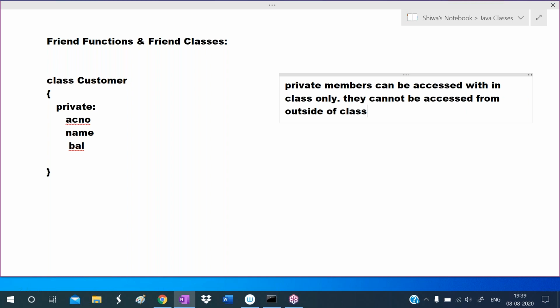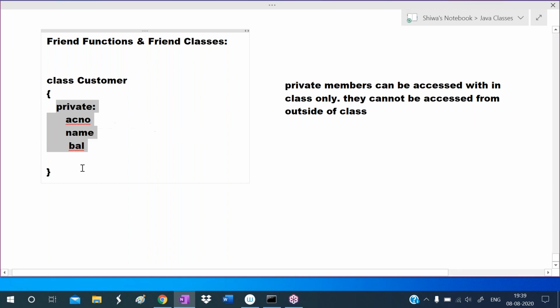So this point we already discussed in the features. This is the advantage only: private members can be accessed within the class only, and they cannot be accessed outside of the class. But due to friend functions and friend classes...